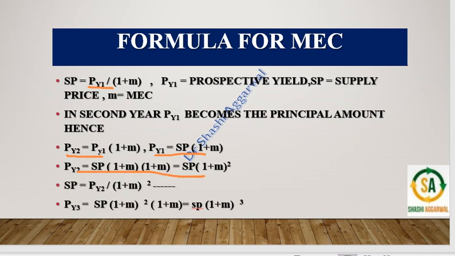In the same manner in the third year, PY2 becomes the principal amount, and PY2 we know is equal to supply price into 1 plus M square. So we will have the formula in this manner: supply price into 1 plus M to the power 3, cube.